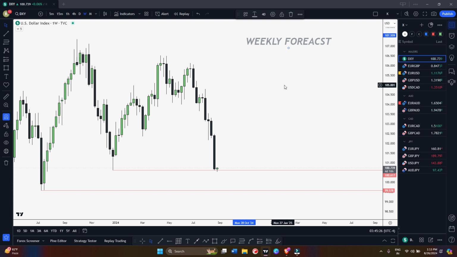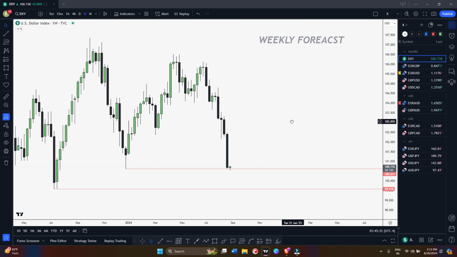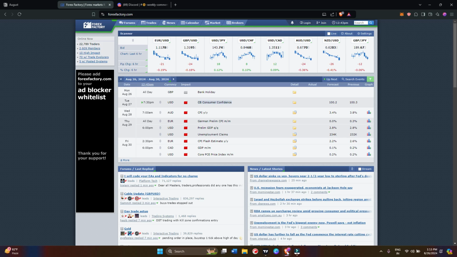Okay, guys, so let's do the weekly forecast for the last month of August. First, let's come to Forex Factory. Here you can see today we have no red folder news on USD, and also today we have a bank holiday on GBP pairs. Tomorrow we have USD news, so we can anticipate some volatility tomorrow.